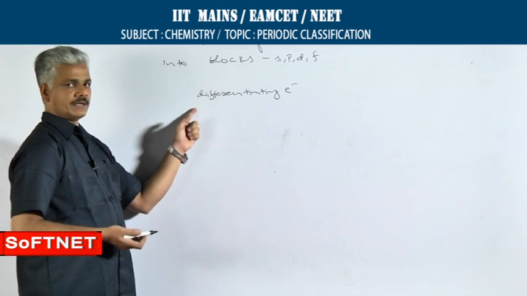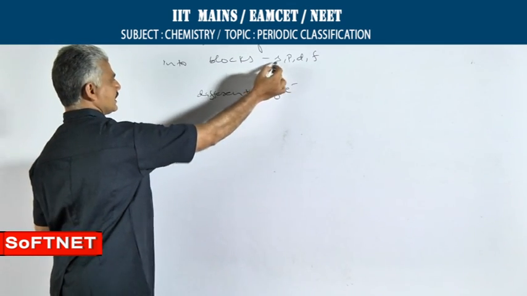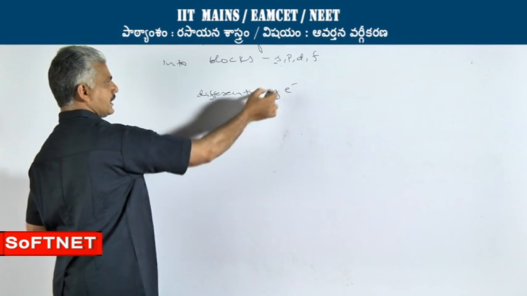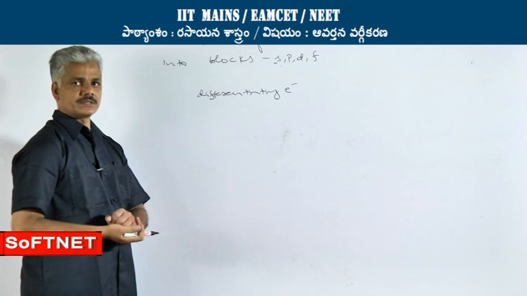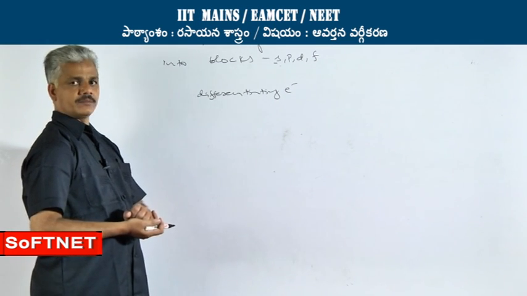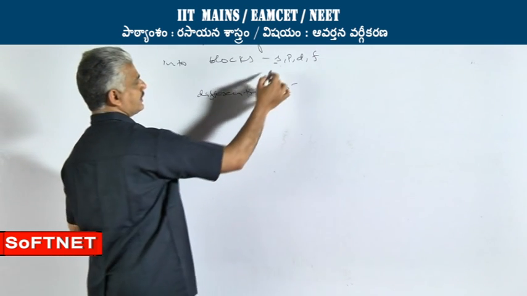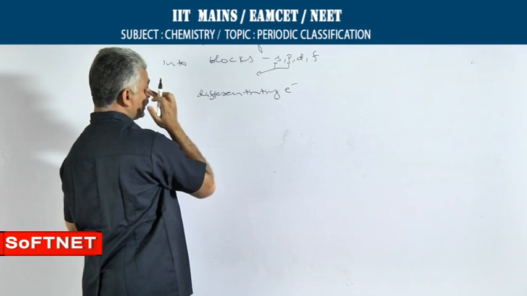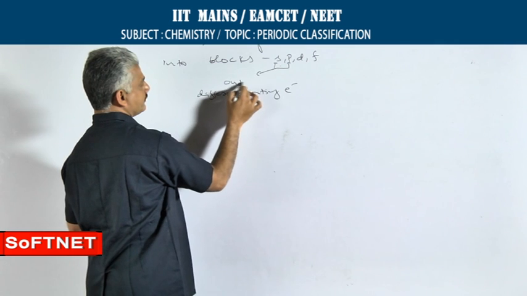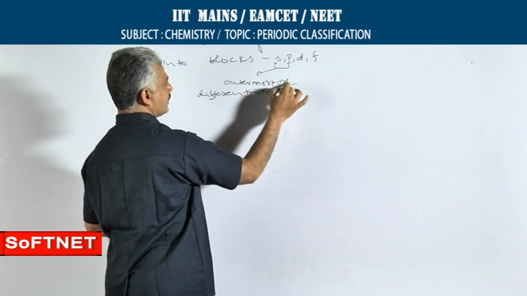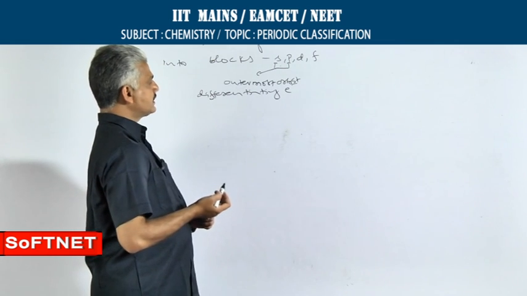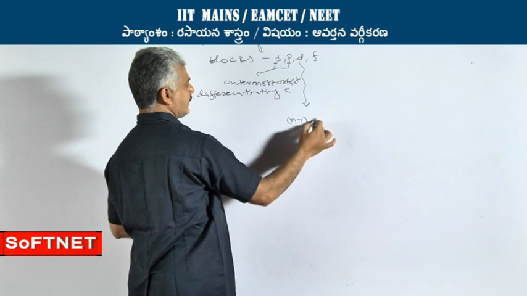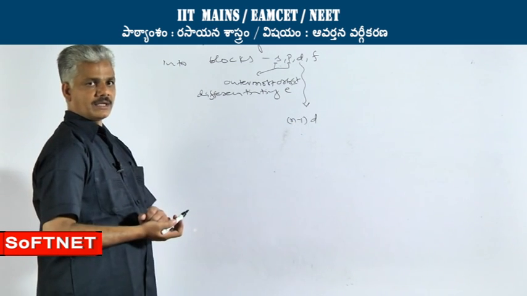If the differentiating electron is present in the outermost s sublevel, they are called s block elements. If the differentiating electron is present in the outermost p sublevel, they are called p block elements. So, s and p blocks involve the position of the differentiating electron in the outermost orbit, whereas in case of d block, the basis is the position of the differentiating electron in the penultimate d sublevel.